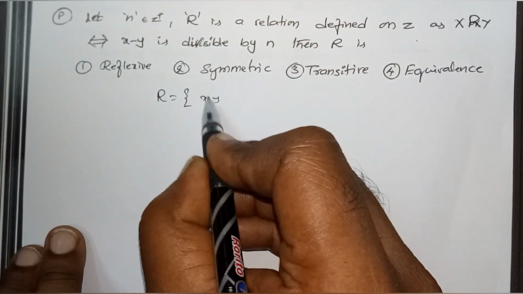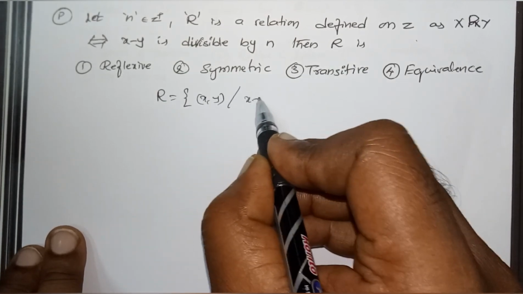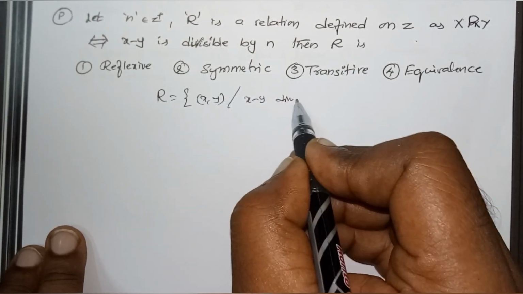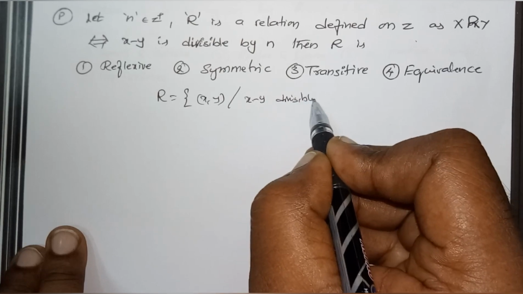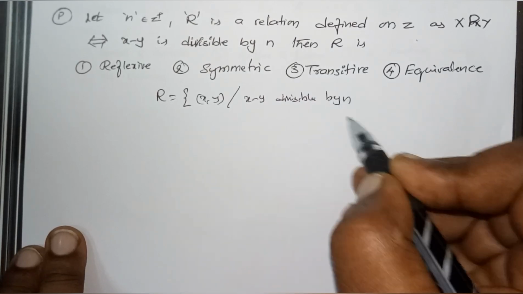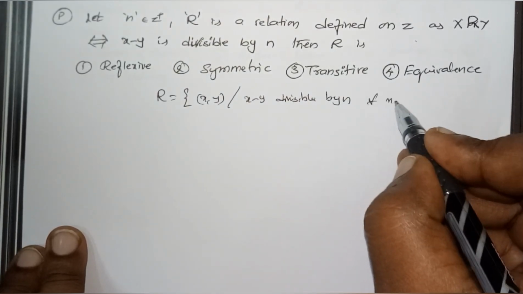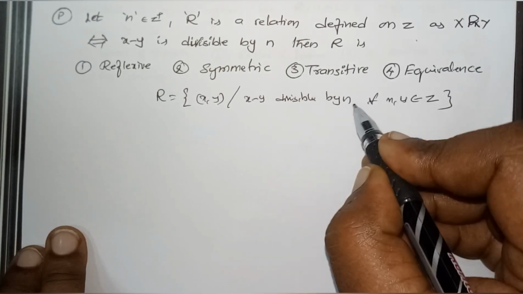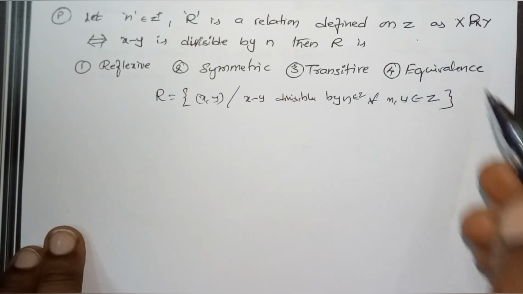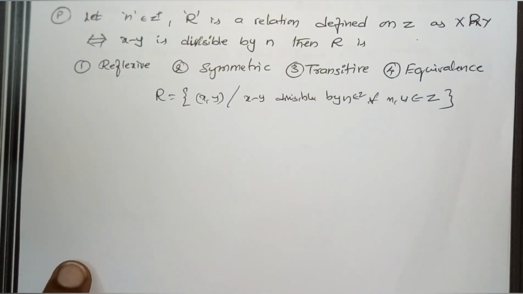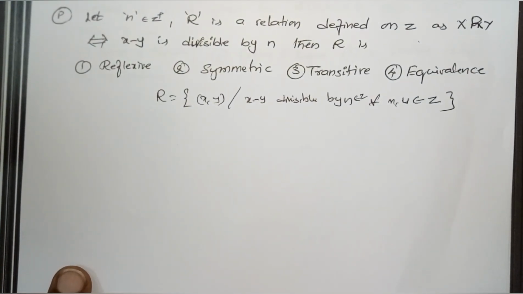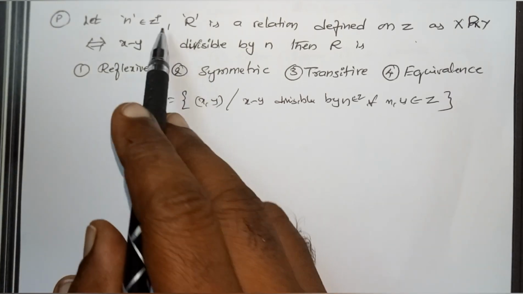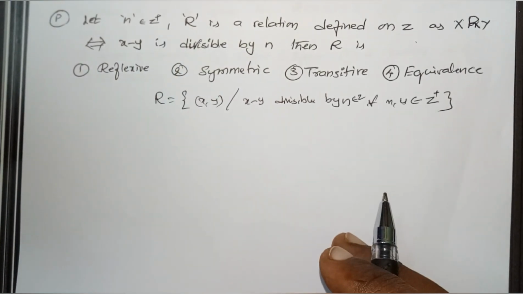X comma Y such that X minus Y is divisible by n for each X comma Y belongs to Z, where n belongs to Z plus, that is, a positive integer, given, right?